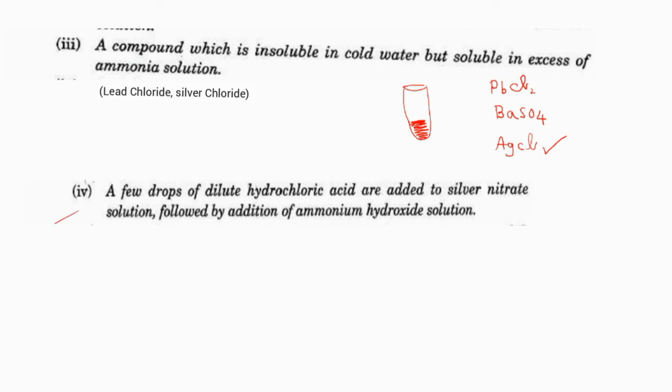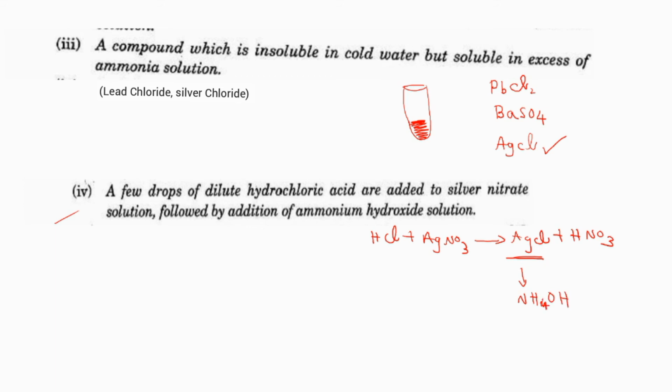Yes. Then, a few drops of dilute hydrochloric acid is added to silver nitrate solution followed by the addition of ammonium hydroxide solution. What is the observation of the reaction they are asking? We discussed this, right? So write and see. Hydrochloric acid is also there. Silver nitrate solution is also there. Repeatedly you are getting questions. Silver chloride and nitric acid will be formed. Now only we have told, silver chloride is a white precipitate that is soluble in excess of ammonia solution or ammonium hydroxide solution, you should write.